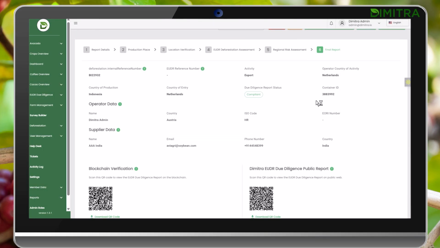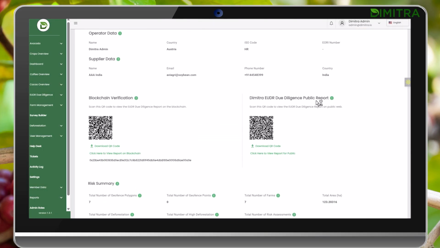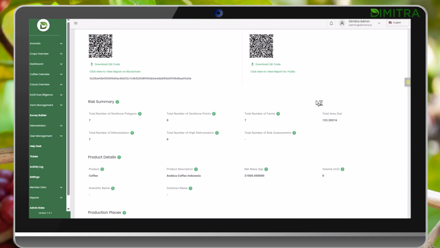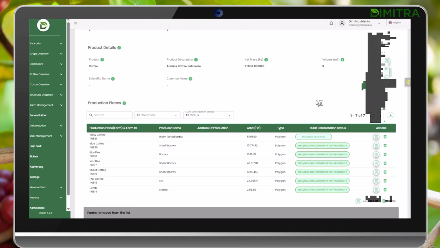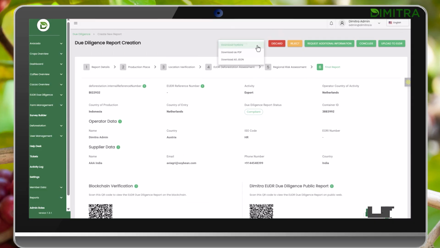After the report is concluded, you're provided with a blockchain verification and a pubport. And you can also download the report in PDF or JSON format.